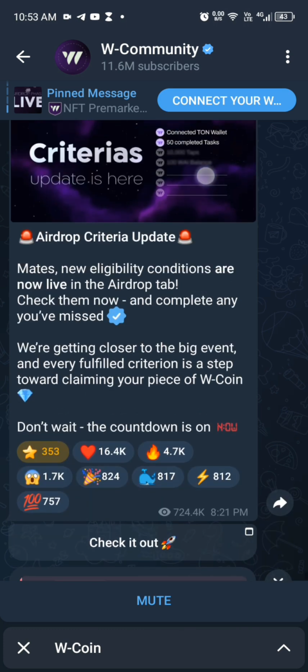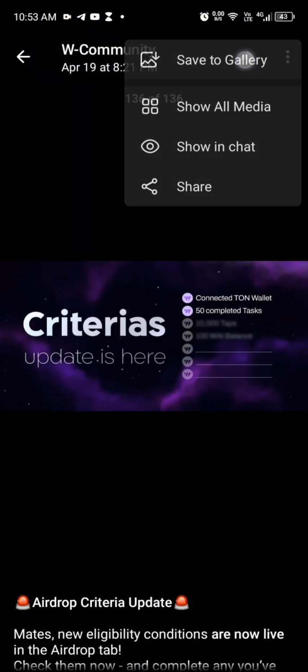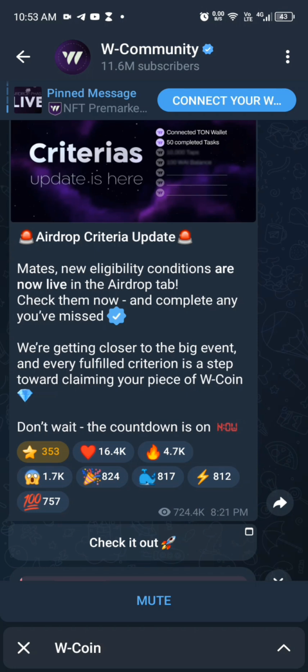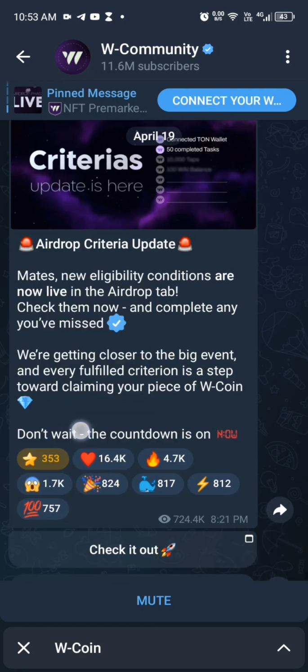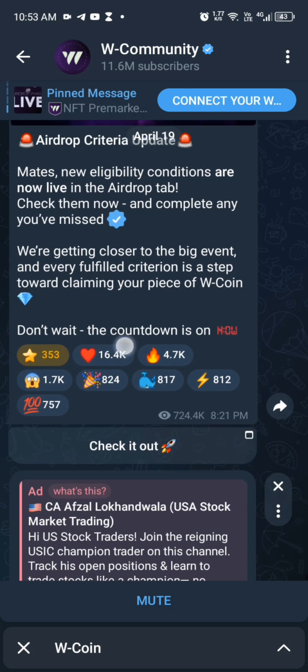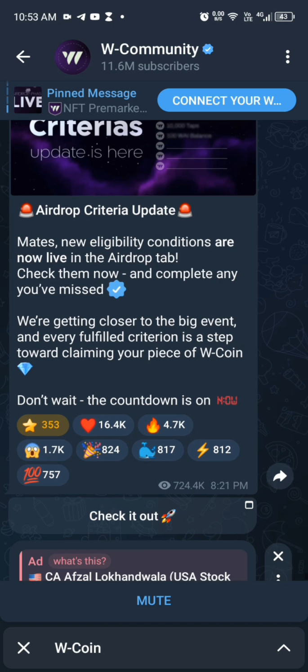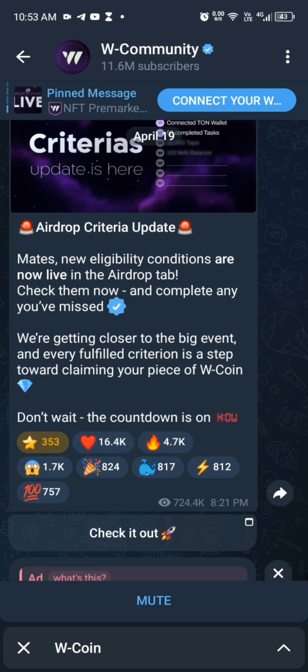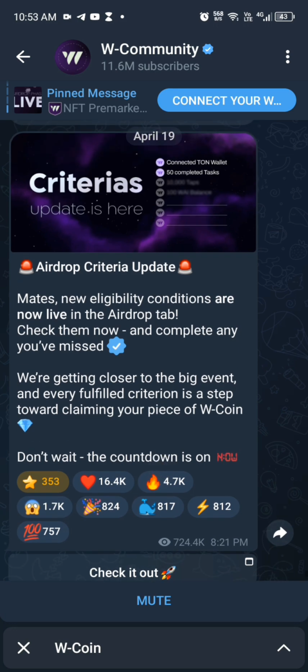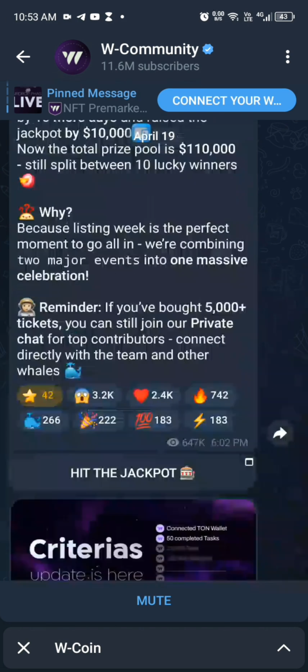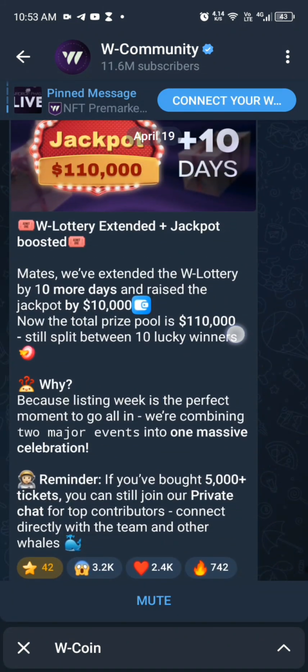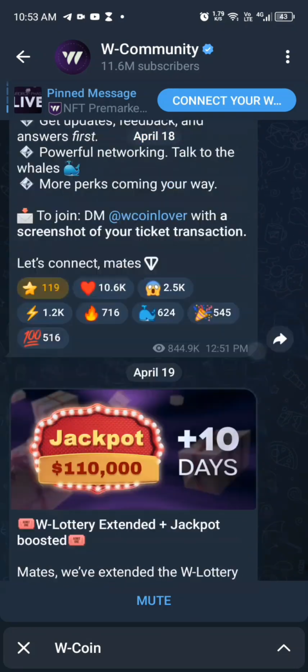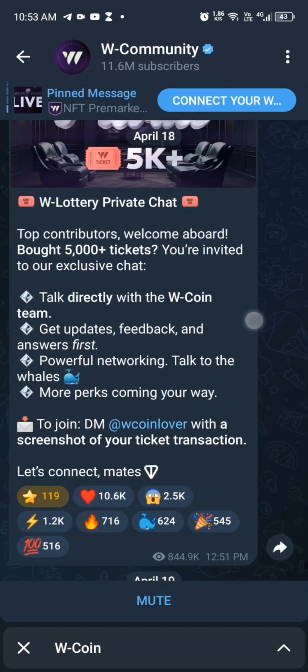Another interesting thing I see right here is that the Wcoin community still believes in this project. Look at the number of stars that people donated, and then if you look at the number of reactions to this particular post, over 16,000 love this particular post, and then almost 5,000 put a fire sticker. So look at it. Their community is actually still very, very active. So please don't joke with it.